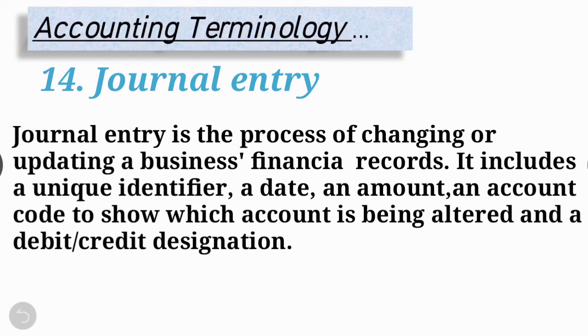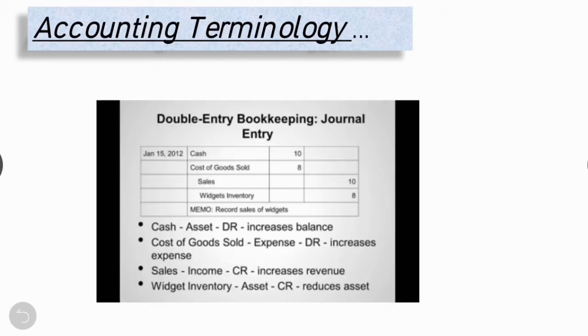For example, this is a double entry bookkeeping journal entry, right? Given date column, journal entries, which type of entries are made here it is given, and this left column is debit, right column is credit, right?